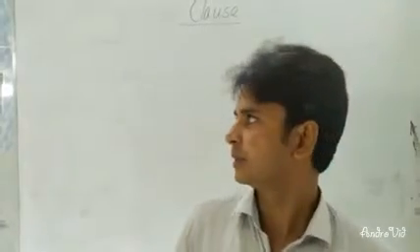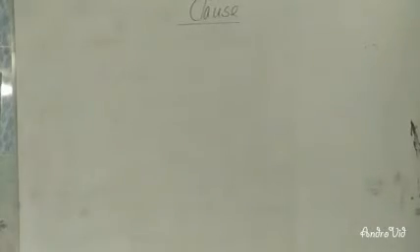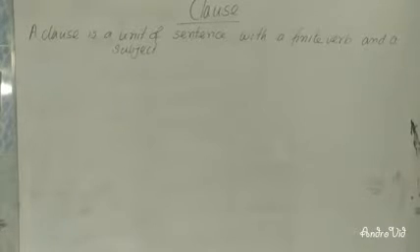Dear learners, you can see on the board that a clause is a unit of sentence with a finite verb and a subject. If you have a clause, you will get a finite verb and a subject.